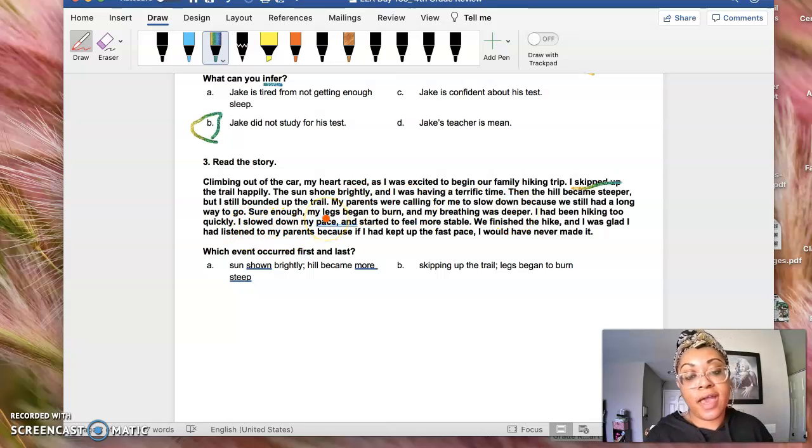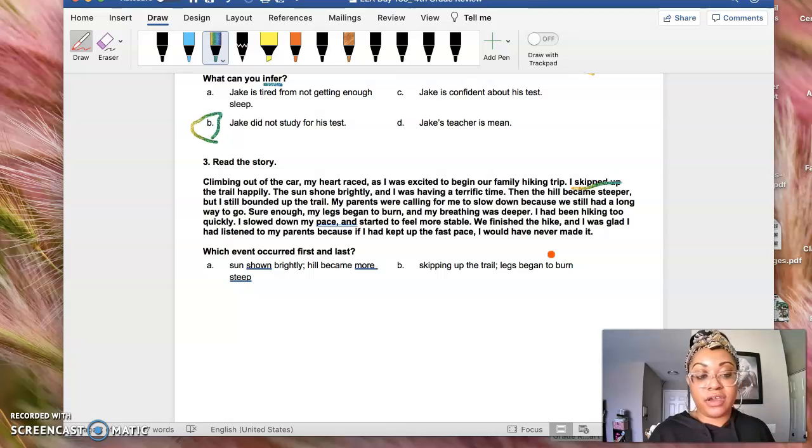Sure enough, my legs began to burn and my breathing was deeper. I had been hiking too quickly. I slowed down my pace and started to feel more stable. We finished the hike and I was glad I had listened to my parents because if I had kept up the fast pace, I would have never made it.